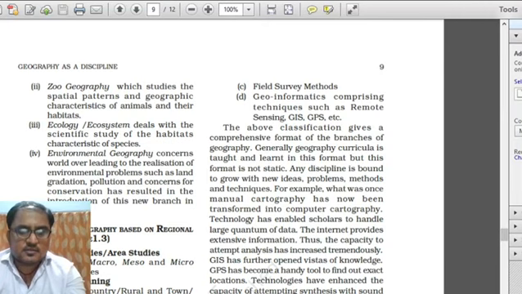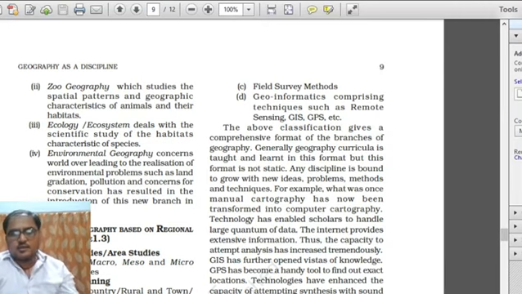The first one is mainly related with the overall differences, means that the first approach is mainly on the basis of taking earth as one unit and studying earth as an overall single unit.